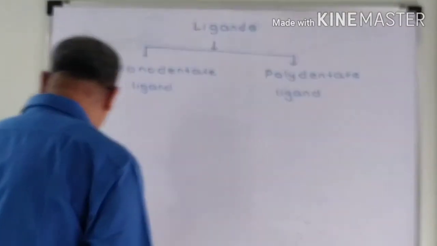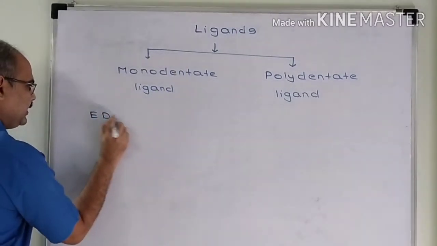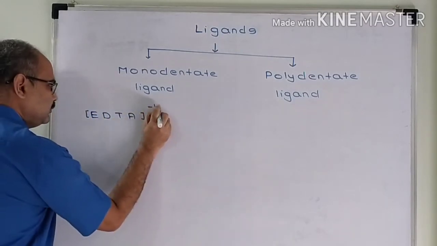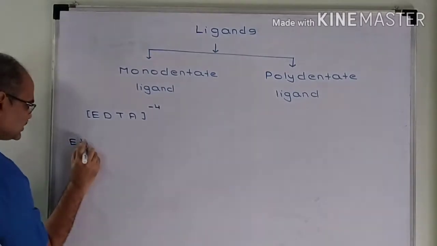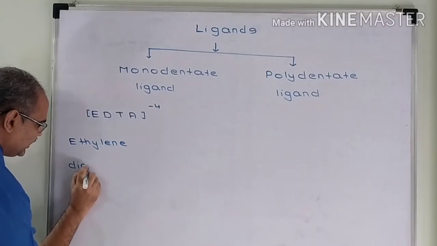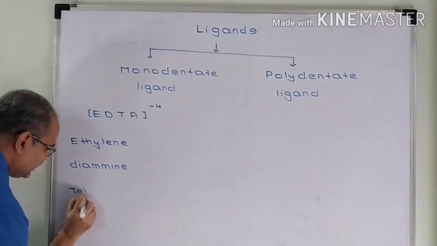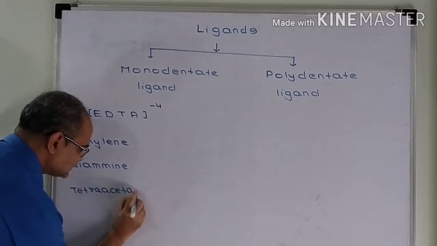The next example of polydentate ligand is EDTA minus 4 ion. E indicates ethylene, D indicates diamine, T indicates tetra, and A indicates acetate.